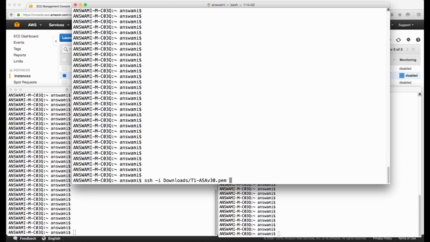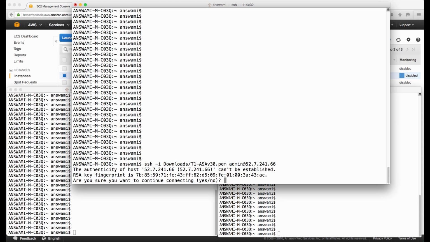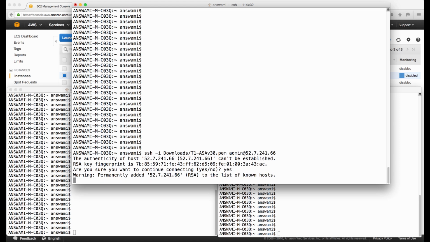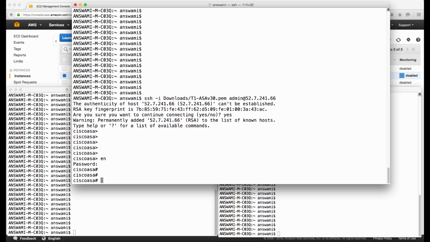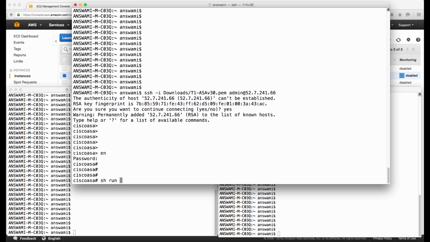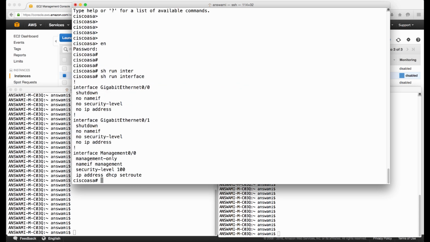So this is the location where I have my key pair. I'm now connected to my ASA. So presently I have management interface which is configured as a DHCP client.